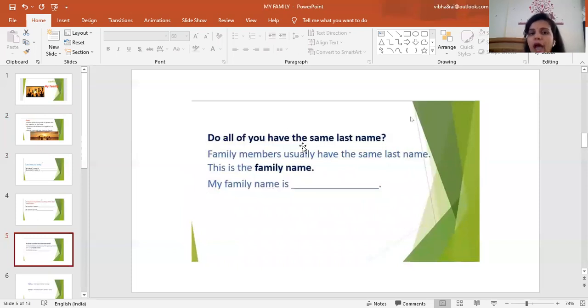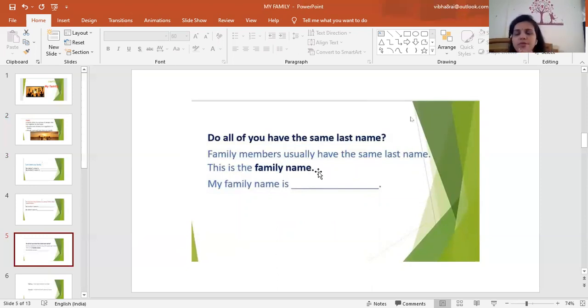Do all of you have the same last name, children? No, we don't have the same last name. But the members of a family have the same last name. I will explain this by giving an example. Family members usually have the same last name. This is the family name.